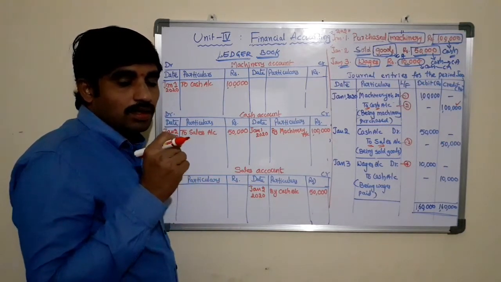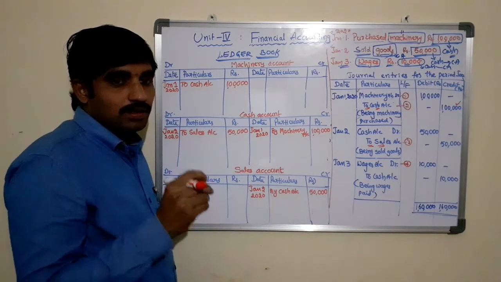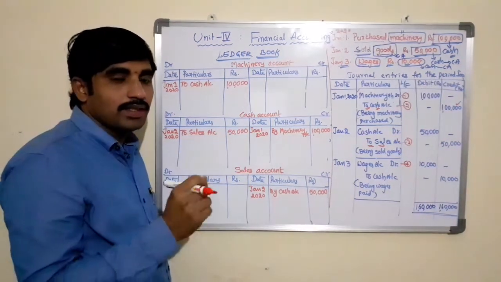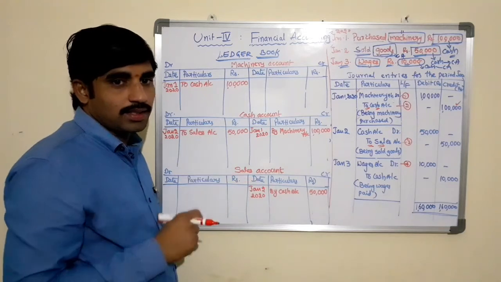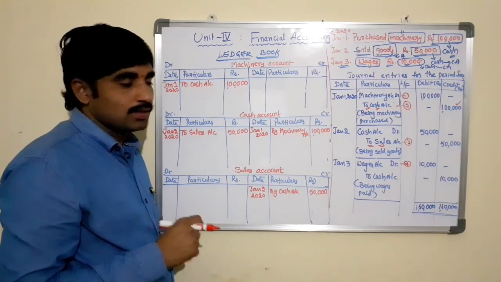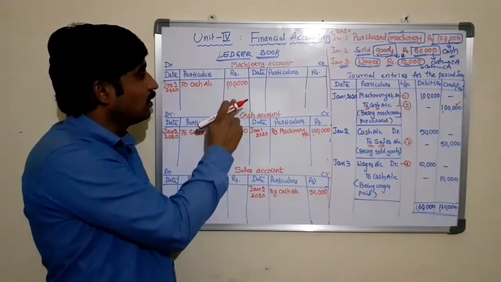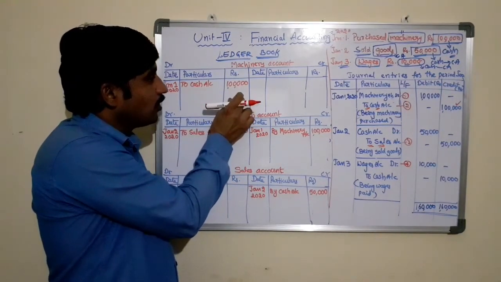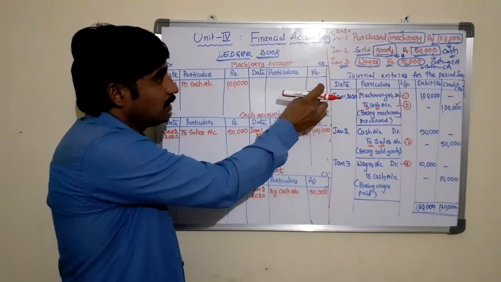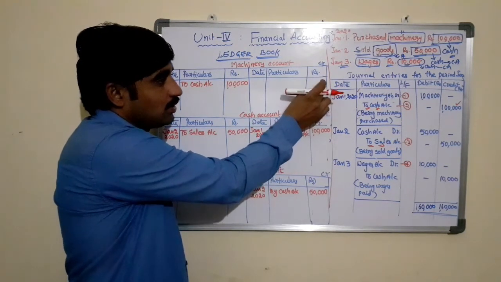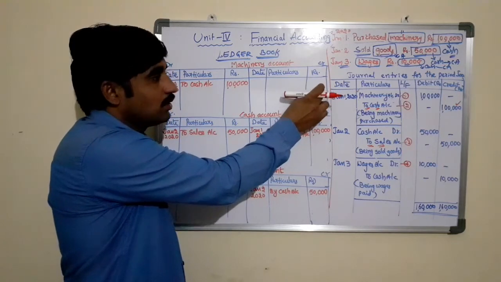Then find the highest amount, whether it is on the debit side or the credit side. See here, in the missionary account, the debit side amount is more than the credit side, because the credit side is zero. There are no transactions there.